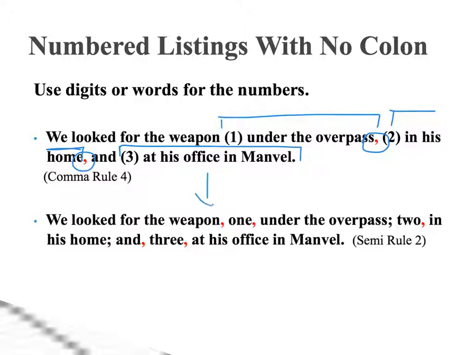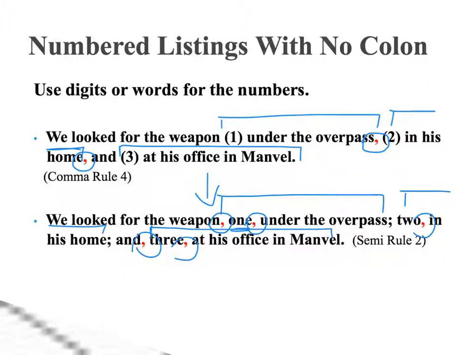Now, the example that I like, or this is the way I like to transcribe numbers in a numbered listing, is by writing them out in a word. When I write these numbers out in a word, I have to surround those numbers with commas. Okay. Now, those commas automatically give me internal punctuation in each of my elements in the series. So then I would put semis to separate the elements.